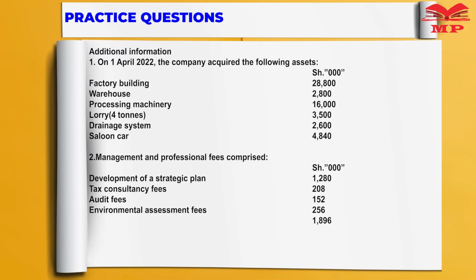Additional information. Number 1: On 1st April 2022, the company acquired the following assets: factory building, warehouse, processing machinery, rolling stock of 4 tons, drainage system, saloon car. Number 2: management and professional fee comprised development of strategic plan, tax consultancy fee, audit fee, environmental assessment fee.